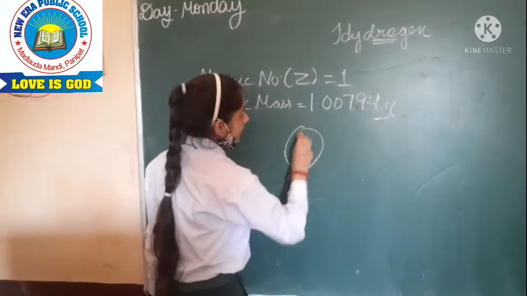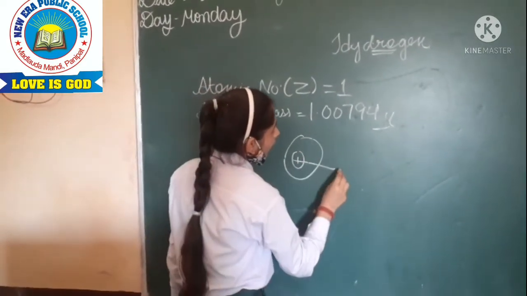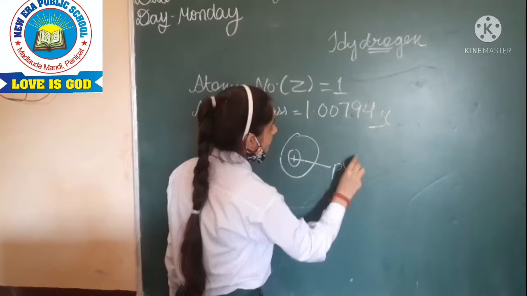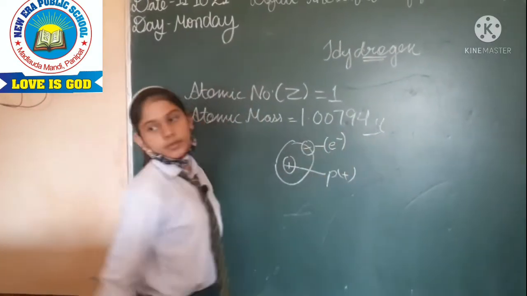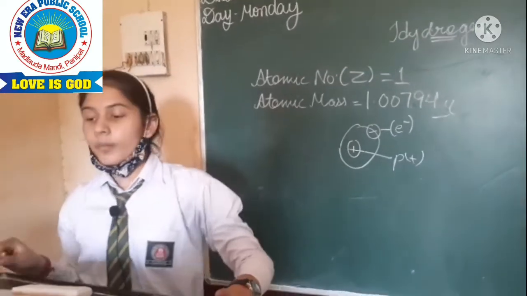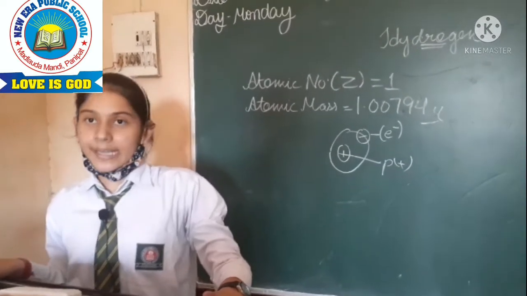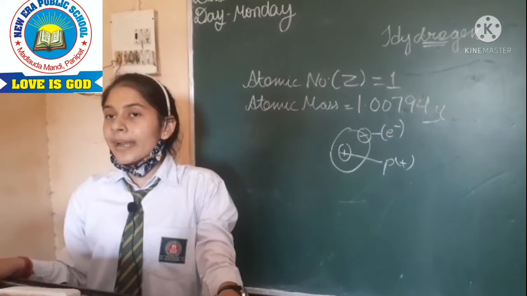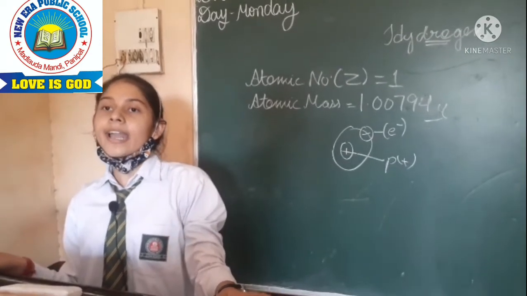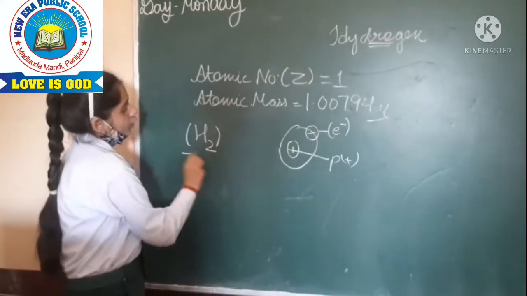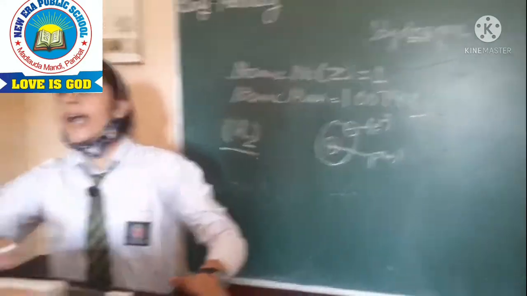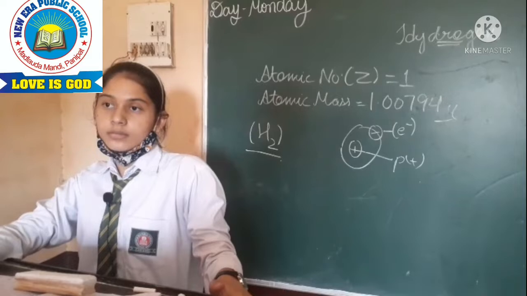Hydrogen has 1 proton and 1 electron. In atomic form it exists only at high temperature, but in its normal elemental form it exists as a diatomic molecule, H2.